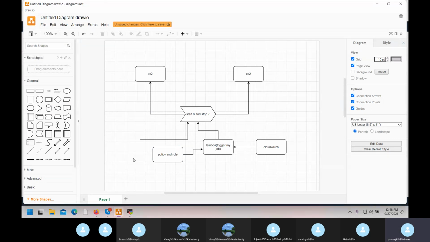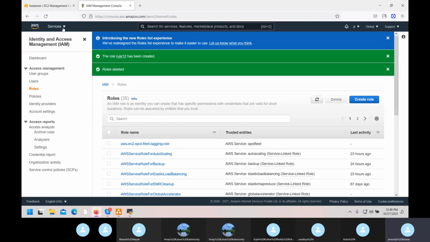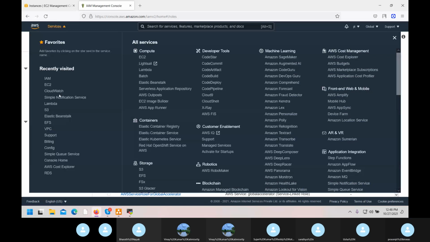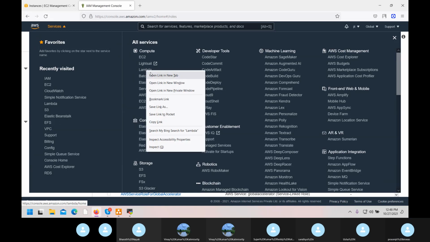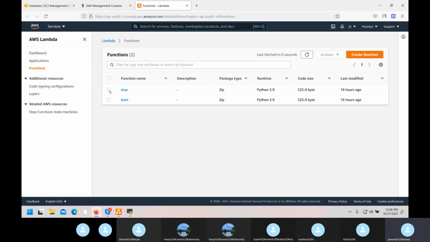I will make my switch, how to on, how to off. Click here. You will get lambda in compute only, the third one. Two are created. I'll delete this.